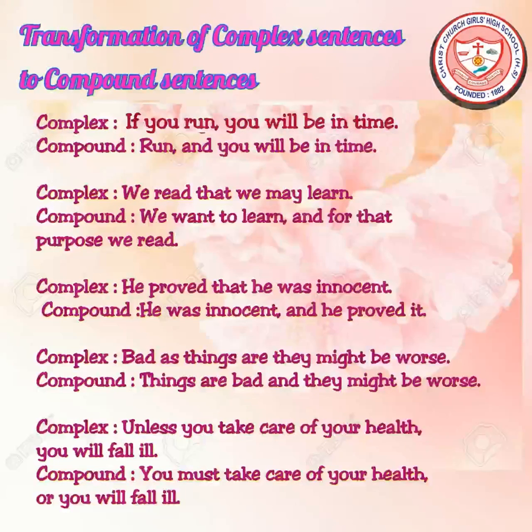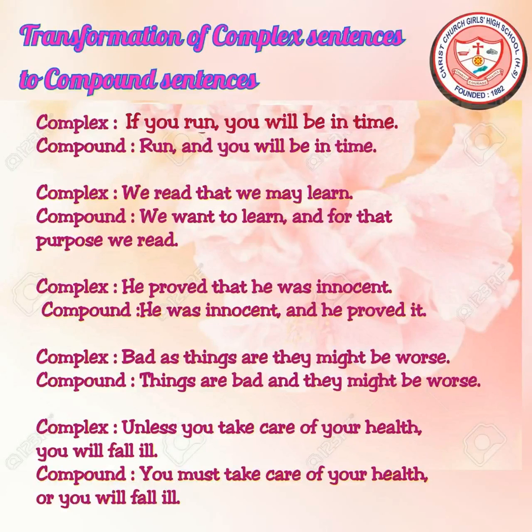Now, let's discuss the last rule of transformation of sentences, and that is transformation of complex sentence to compound sentence. As you all know, a complex sentence consists of a principal clause and one or more subordinate clauses. What we are supposed to do here is replace these subordinate clauses with the help of proper conjunctions.